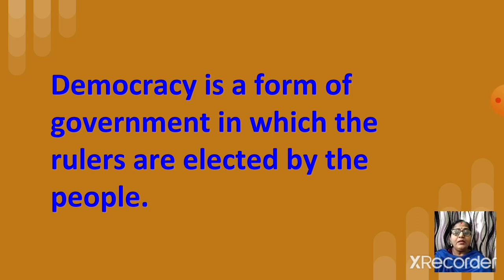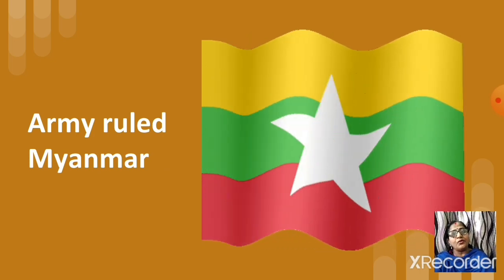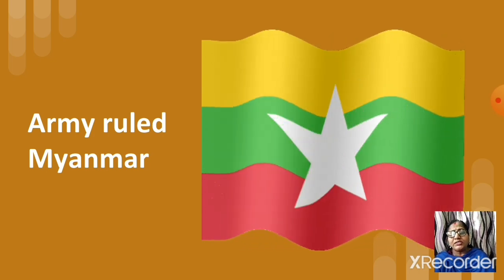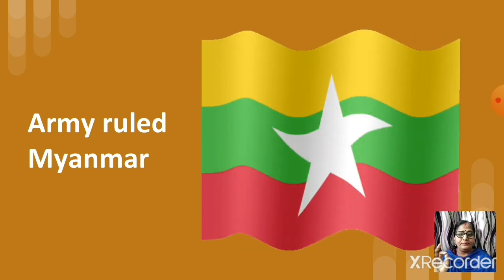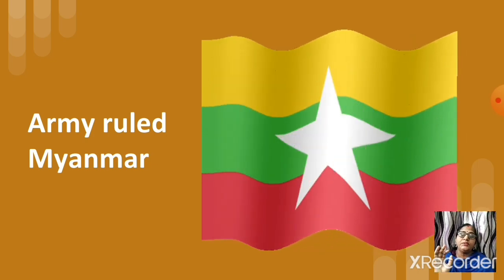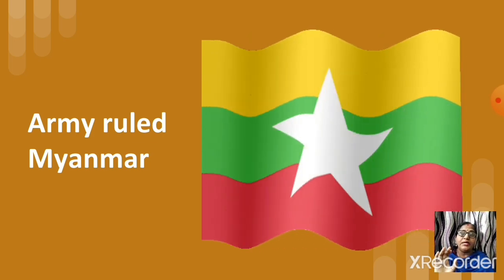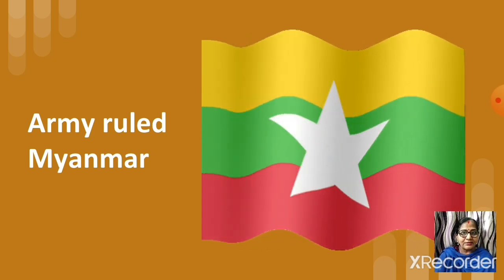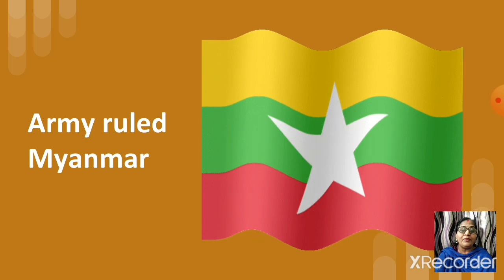Am I right? Here I can give you the example of the army ruler of Myanmar. The ruler is not elected by the people. One who controls the army becomes the ruler of the country. So no elections are conducted. The army ruler is the ruler of the country. That's the example of Myanmar.